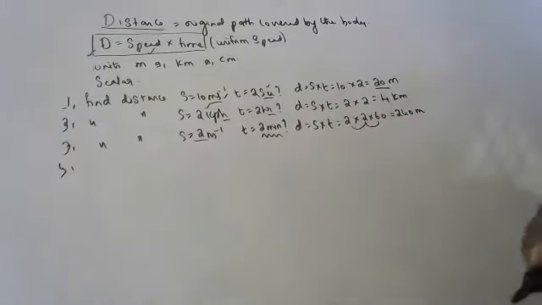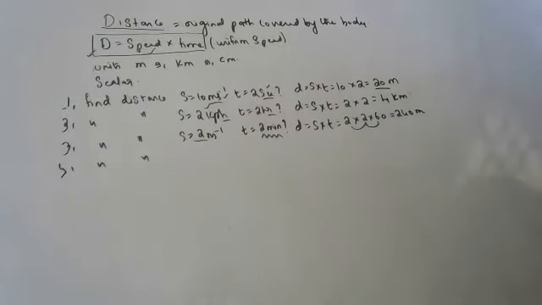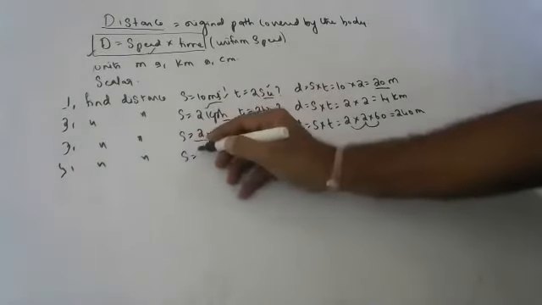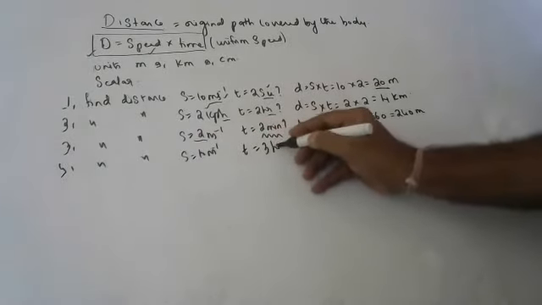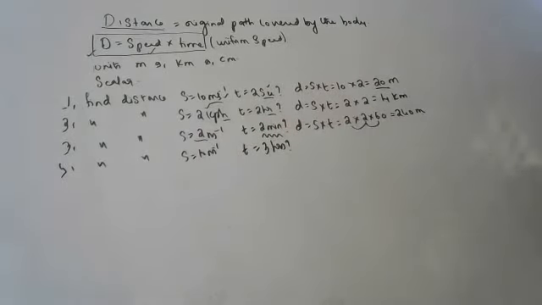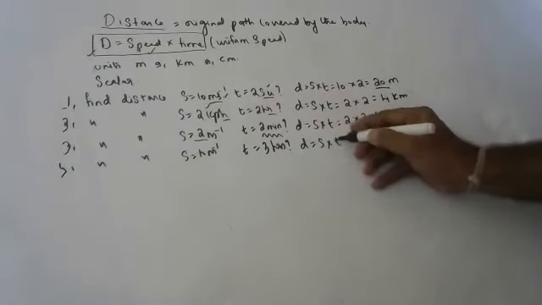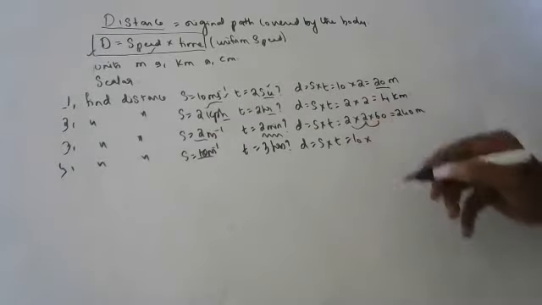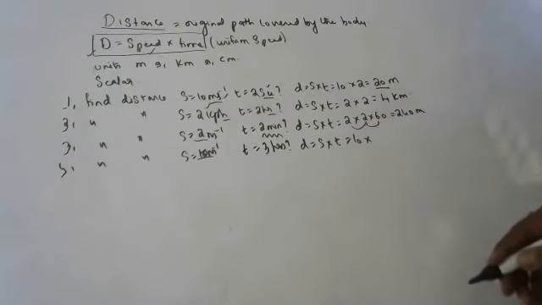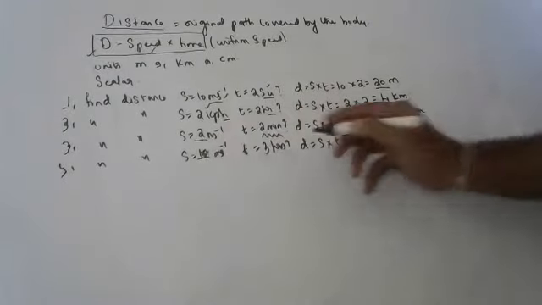Next question, Jitin. Find distance traveled by the body moving at a speed of 10 meters per second in 3 hours. Jitin. Distance equals speed into time. What is the speed? 10 meters per second. Okay, time is 3 hours.